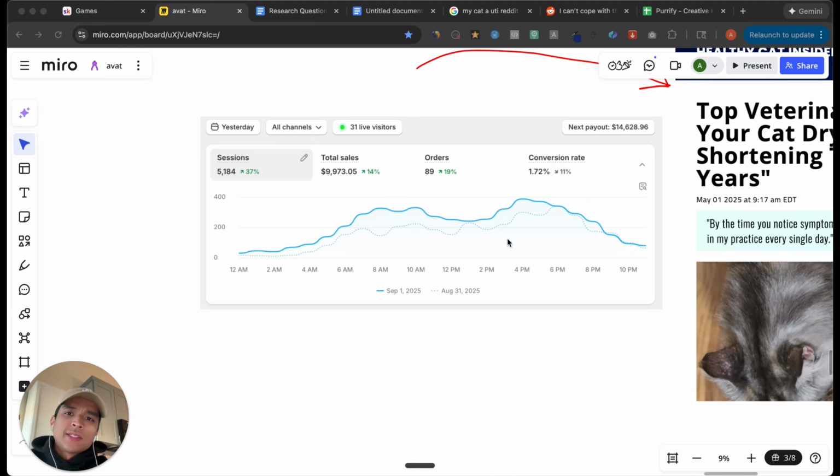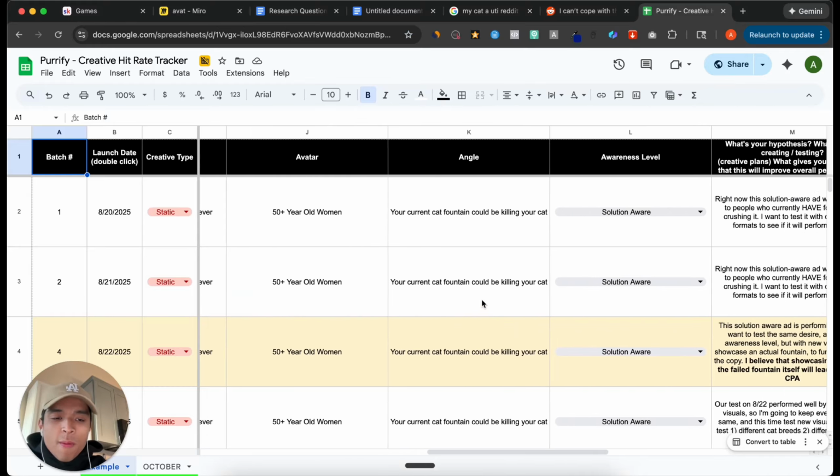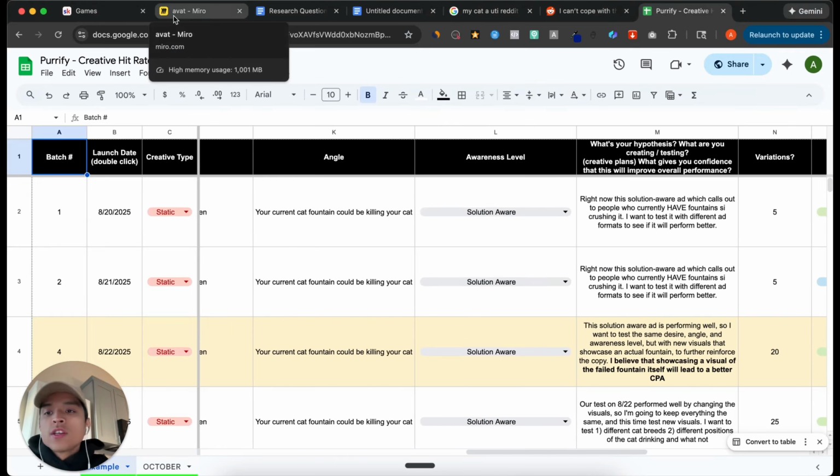Because let's be honest, guys, AI is contributing to the widespread dumbing down of marketers everywhere. People are completely forgetting the fact that not too long ago, people were doing this process manually and making hundreds and hundreds of millions, if not billions of dollars manually without any of these tools. And I want to show you how to do this because if you can learn how to master this, you will put yourself in a unique advantage compared to 99% of people out there who are looking for the next video, looking for the next prompt, and are lazy and don't want to do the process manually, when in reality, all of my best ads have literally come from, like literally all of my winners have come off the back of doing manual work, starting with manual research.